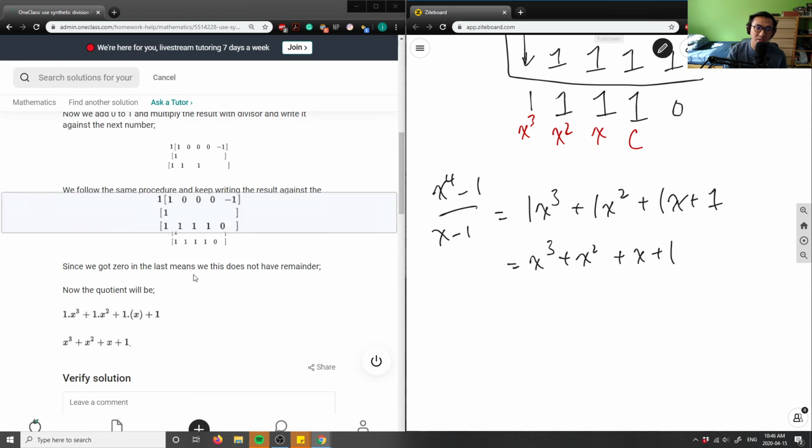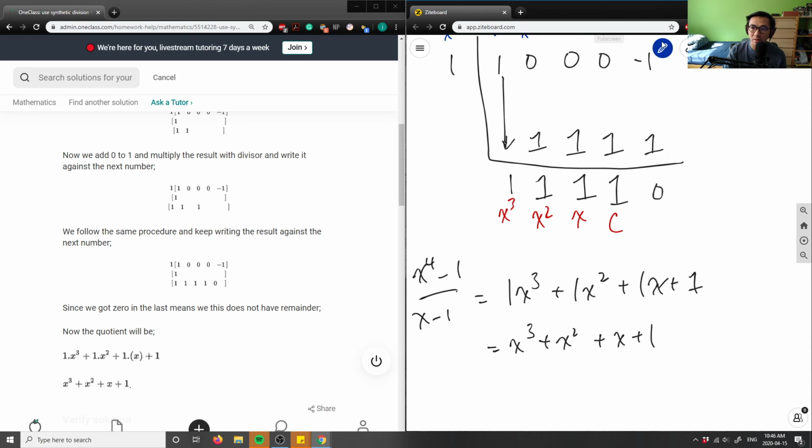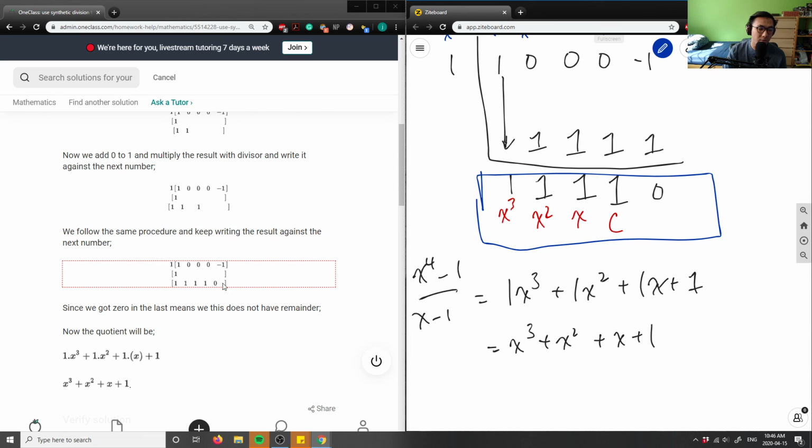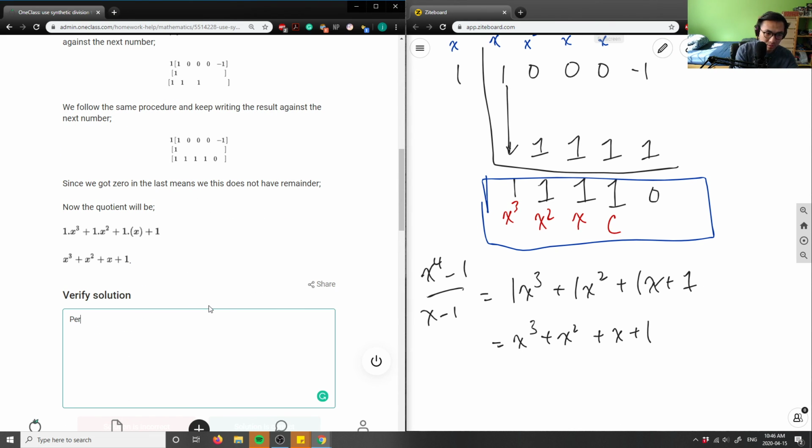They did their long division in a different format than I did, but we still got the correct leading coefficients, and that's the important thing, right? This here is our correct answer, and that's what they got in the bottom row here. So this is a great solution, a perfect solution and step-by-step analysis here.